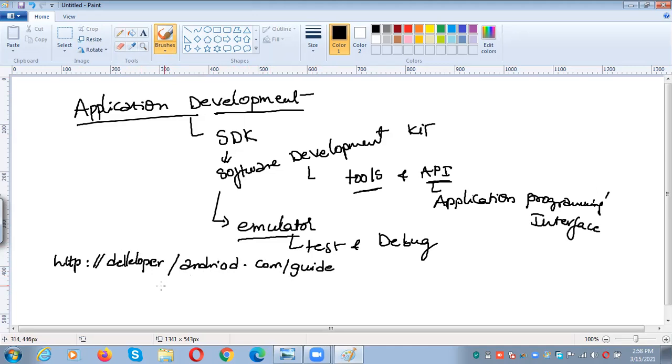If you want to develop applications using this software development kit, tools and APIs, you can go through this particular guide, which will help you to develop the application. This will act as a guide assistant for you.